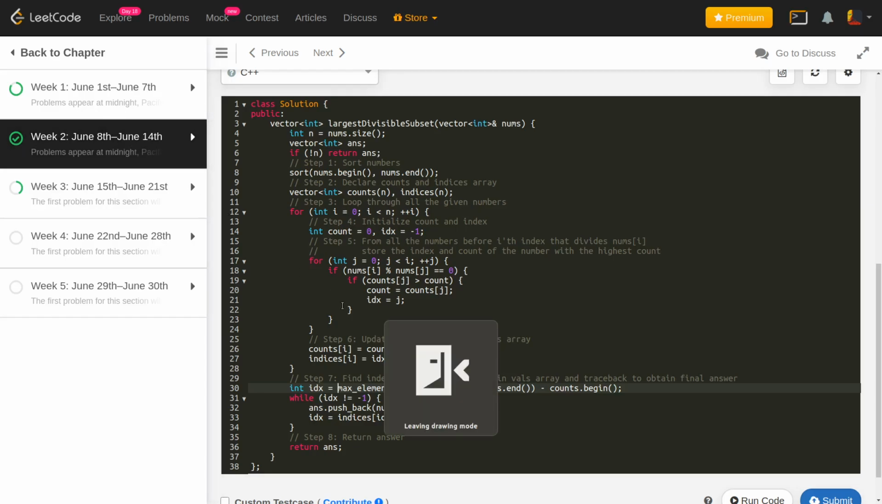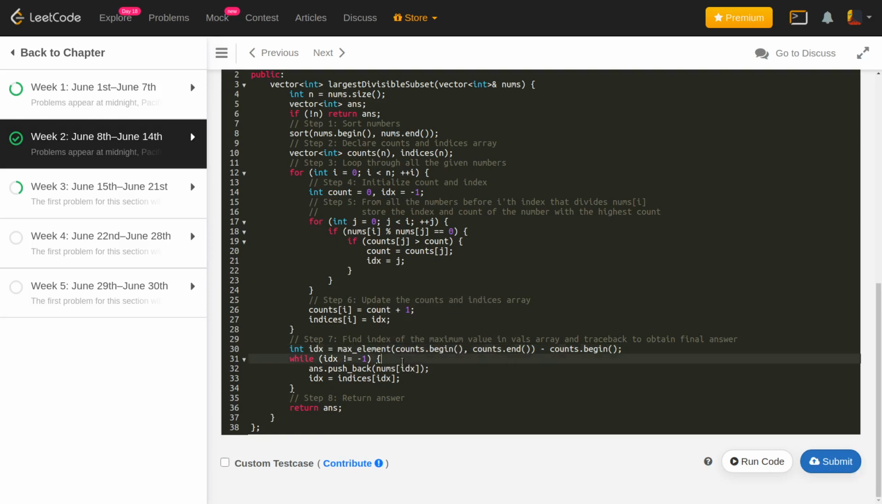Okay, so that's what I have done exactly. While index is not equal to -1, I'll add the number corresponding to nums of index, and the index that I need to trace back to is found in the indices array, because we have stored all our back indices in the indices array, right? So that's what I'll be doing, and I'll just return the answer.